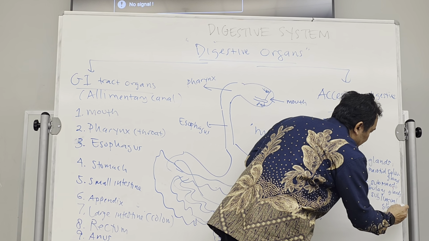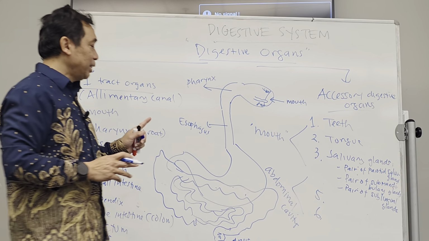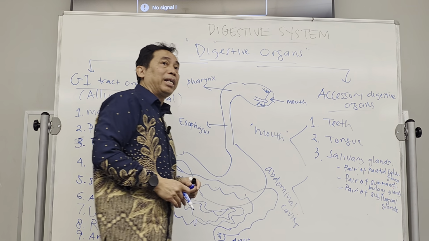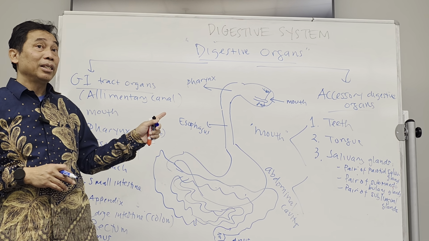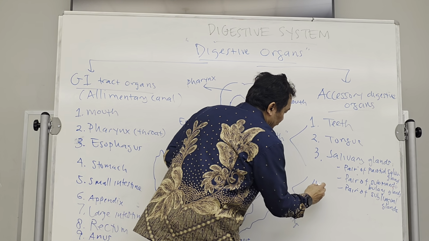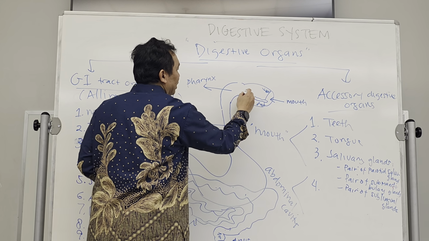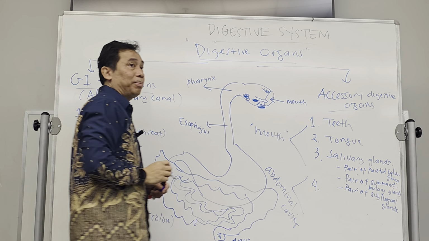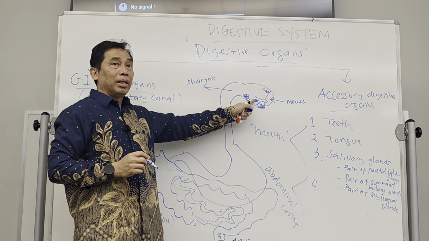Sublingual salivary gland. These are the 3 accessory organs present in our mouth. Again, they are not GI tract organs, but additional organs that help us digest our food. So parotid, submandibular, sublingual.